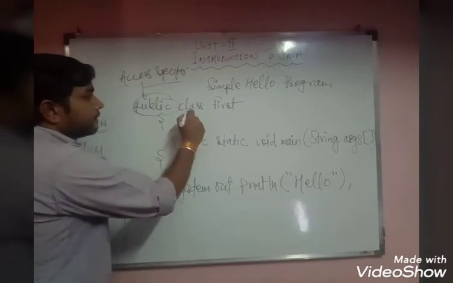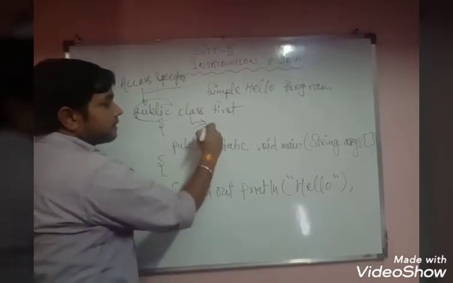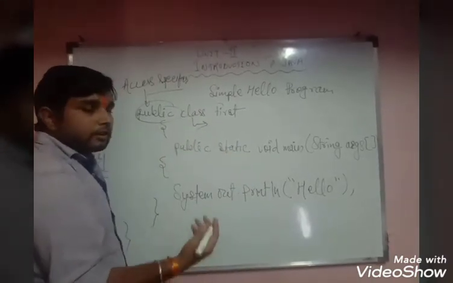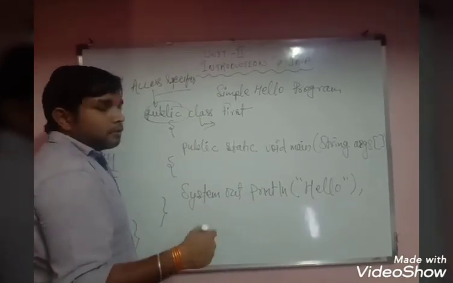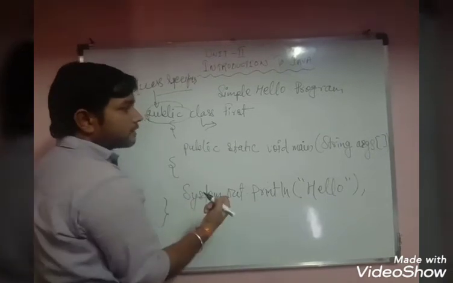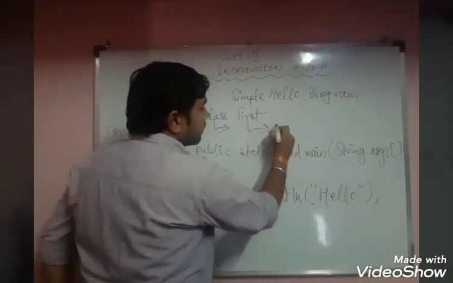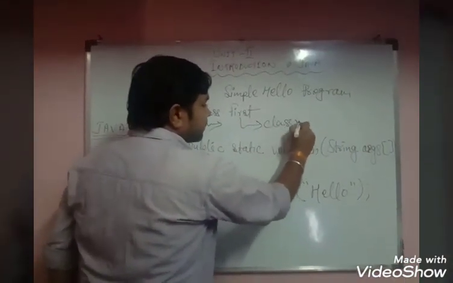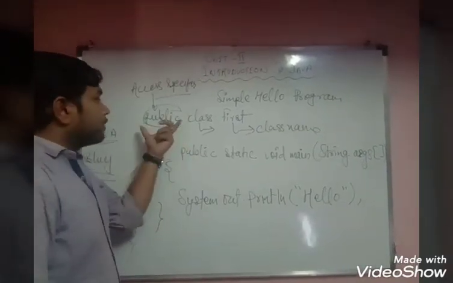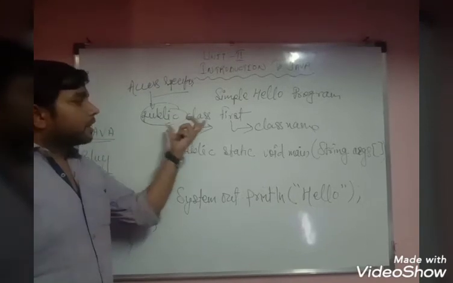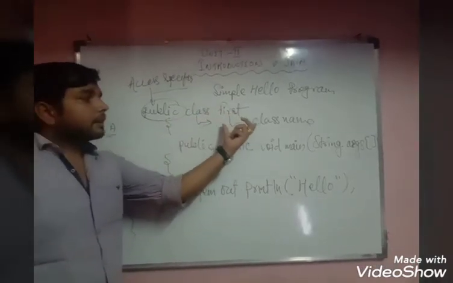After that comes class. Class is the collection of objects. We have already learned about class in the object concept, the OOPS concept. So class is the collection of objects, and this is the class name. You have to write the same format in all your programs. First write public, then class, then the class name.